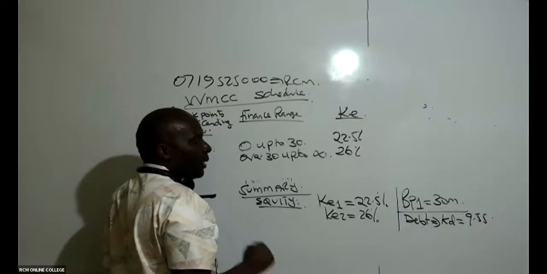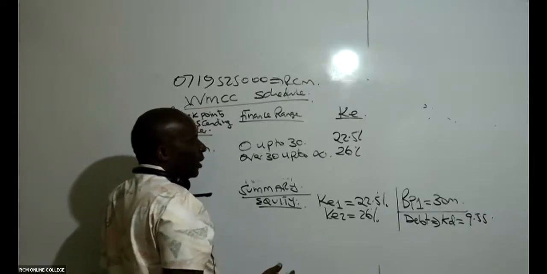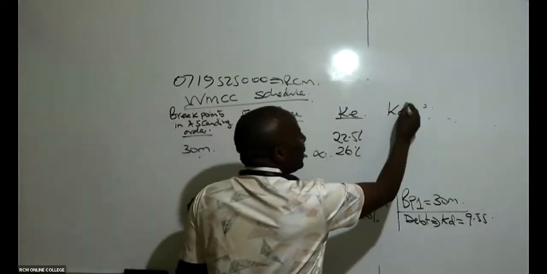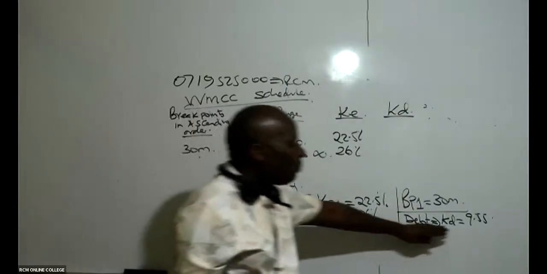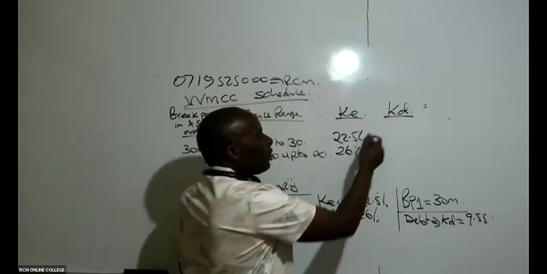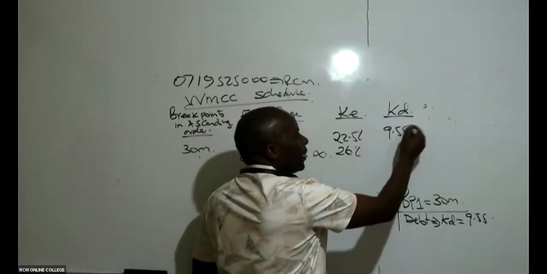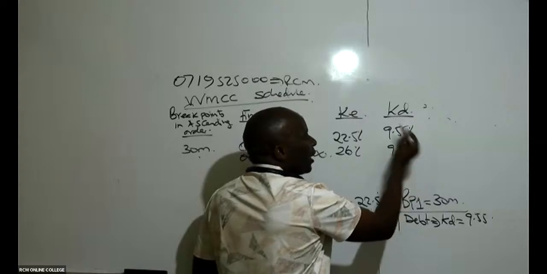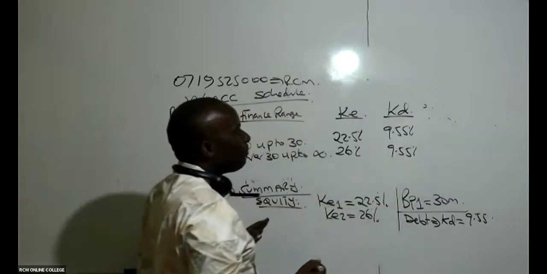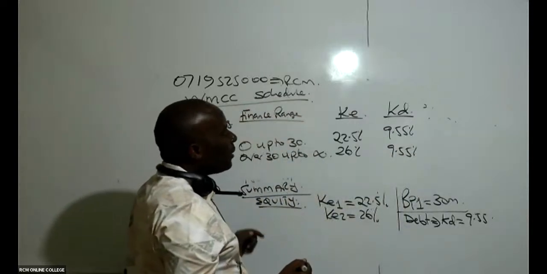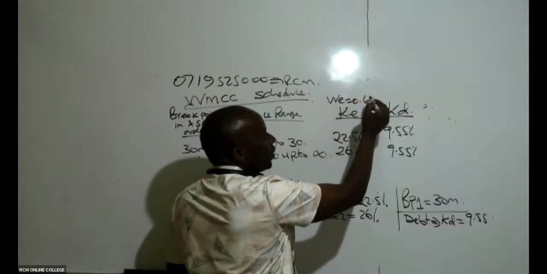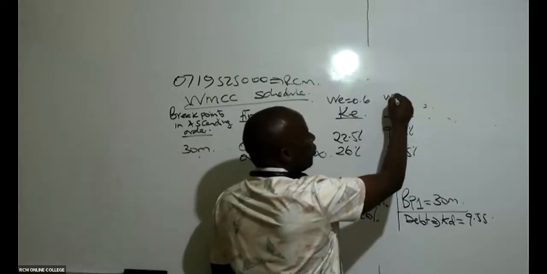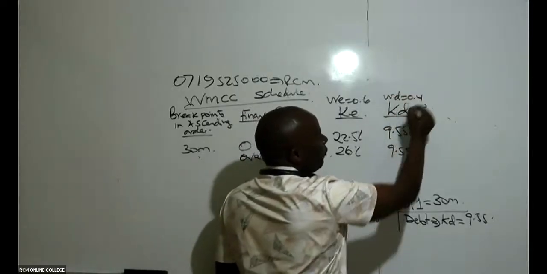I know that's Greek, but I'm not afraid because I know everybody will understand. How about KD? KD is constant. KD does not have any break point. KD is 9.55%. KD does not have any break like that. So is there somebody who is able to remember what the weight of equity was? It was 0.6. And the weight of debt in this case here was 0.4.